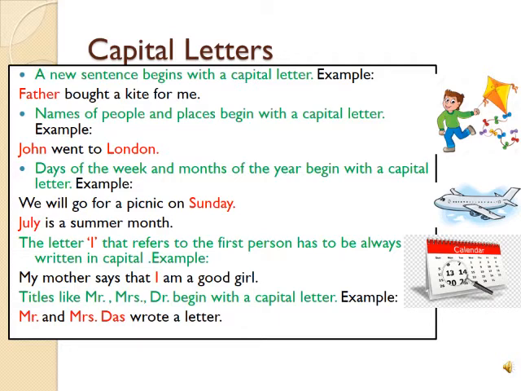Next, the letter I that refers to the first person has to be always written in capital. Example, my mother says that I am a good girl. See, I wrote I in the middle of the sentence, still it is in capital letter. So whenever you are writing I, whether it is at the beginning of the sentence or at the end of the sentence or in the middle of the sentence, it is always in capital letter.